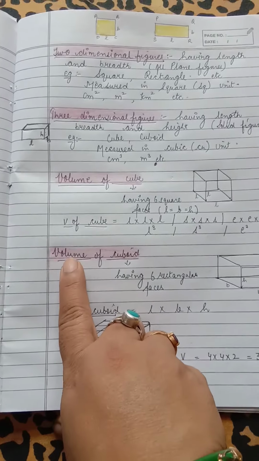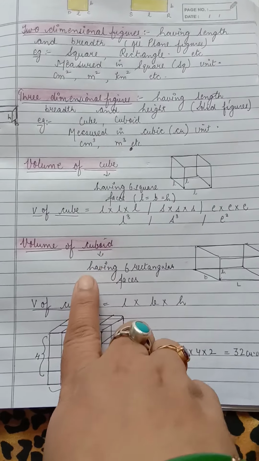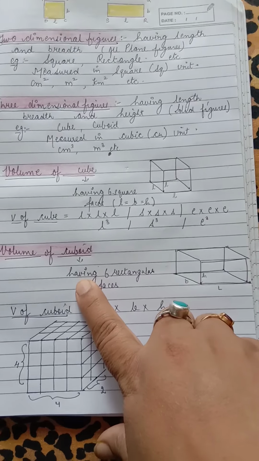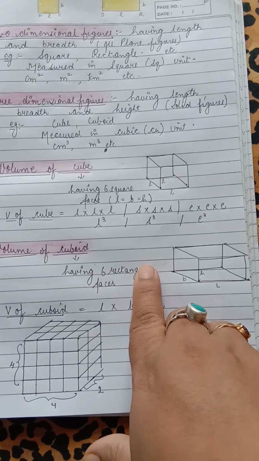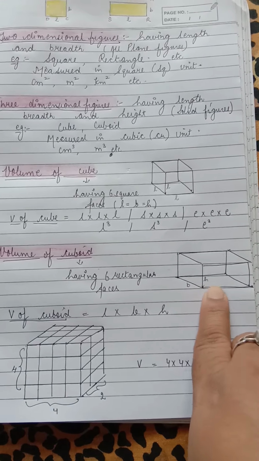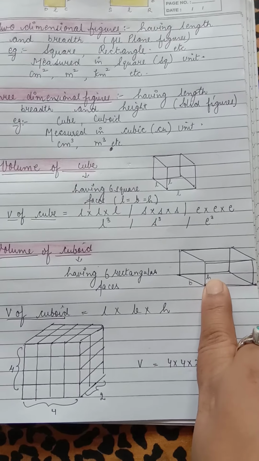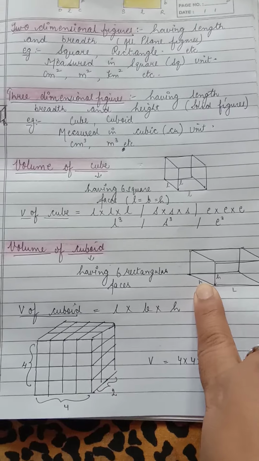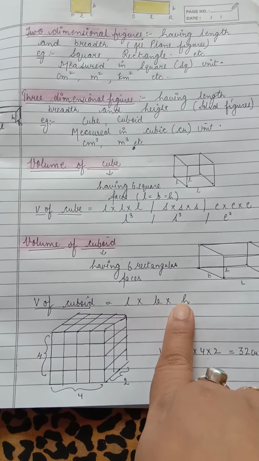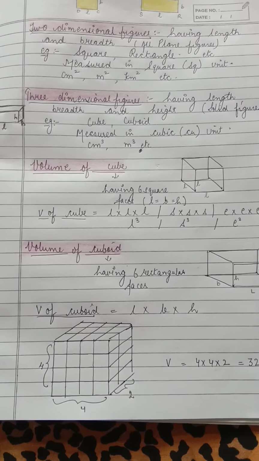Volume of cuboid. Now what is cuboid? First of all, you can see this figure. Any solid figure having 6 rectangular faces is called a cuboid. The longer is the length, this vertical line is the height, and this is the breadth. And volume of cuboid is length multiplied by breadth multiplied by height.